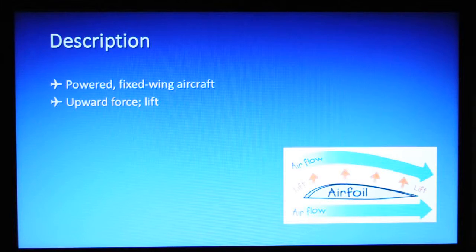An airplane is a powered fixed-winged aircraft that is propelled forward by thrust from a jet engine or propellers. It has a higher density than air and is able to make a controlled flight. It uses the upward force called lift. Lift is caused by the flow of air with a specific velocity around the wing.